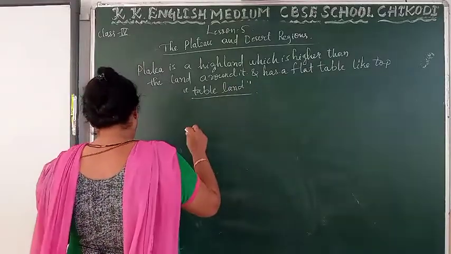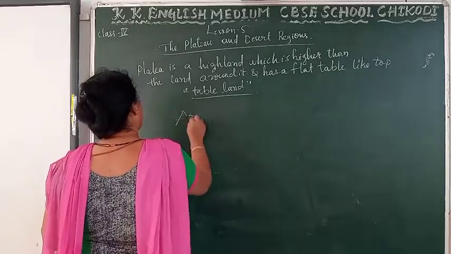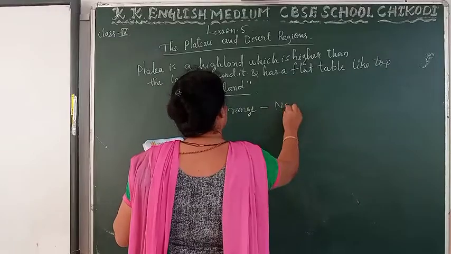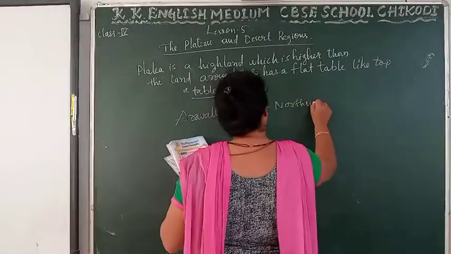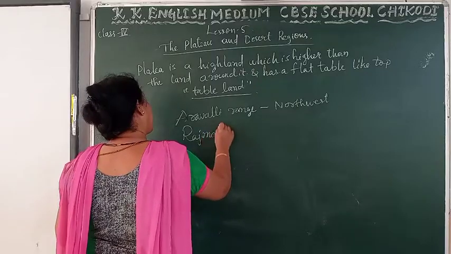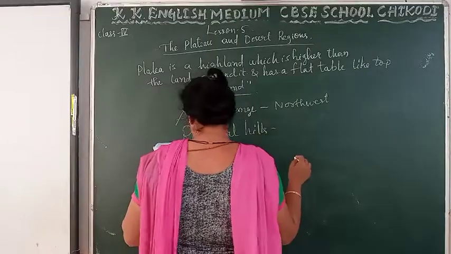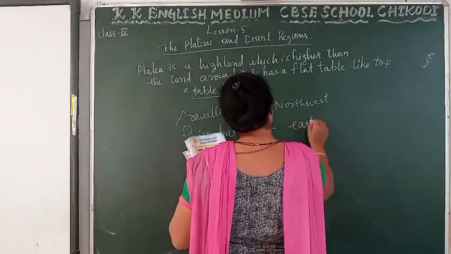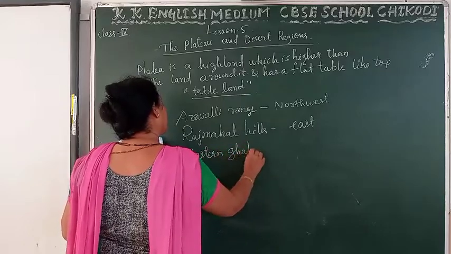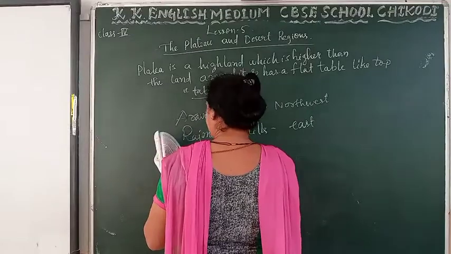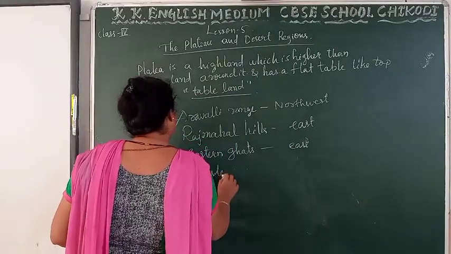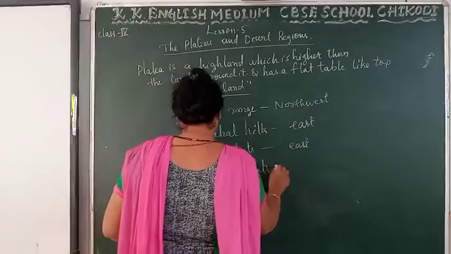So our peninsular plateau is bounded by the Aravalli Range to the northwest, Rajmahal Hills in the east, Eastern Ghats to the east, and Western Ghats to the west.